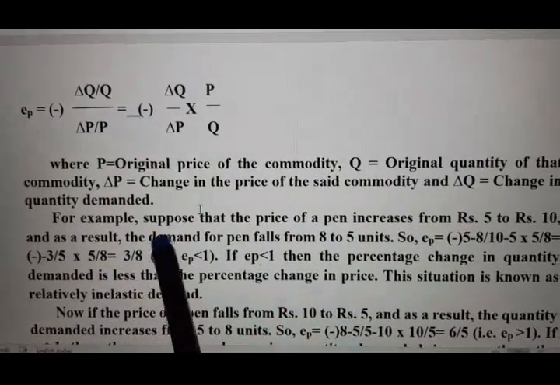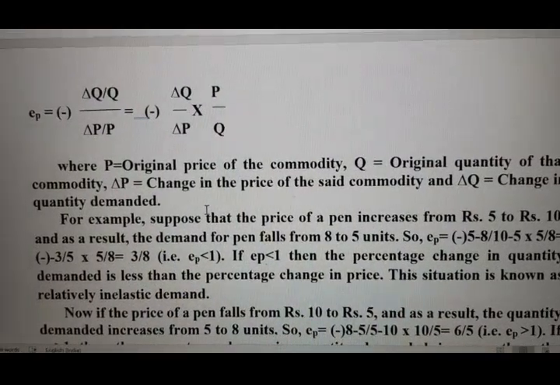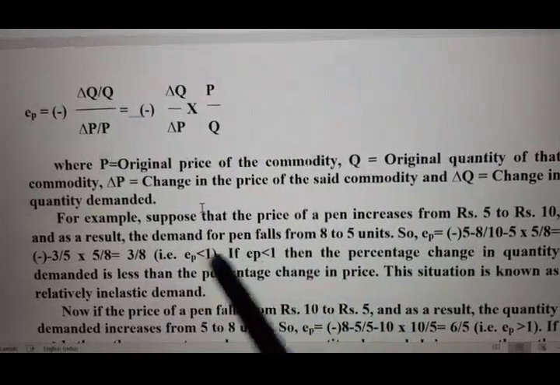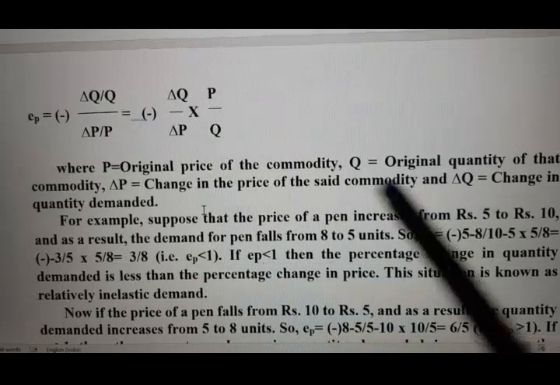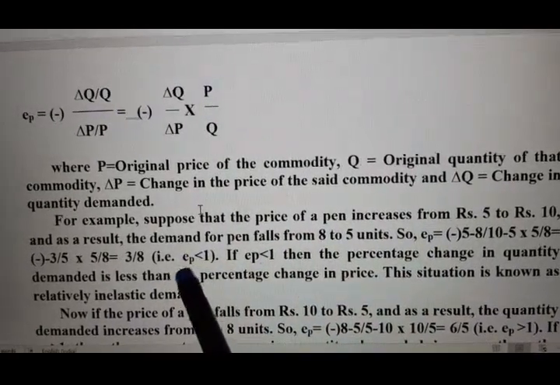3 by 8 is lesser than 1. Yes or no? Yes, 3 by 8 is lesser than 1. That means our EP value, the price elasticity of demand, is lesser than 1. So what does it signify?